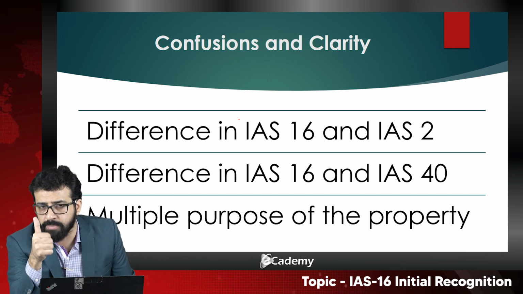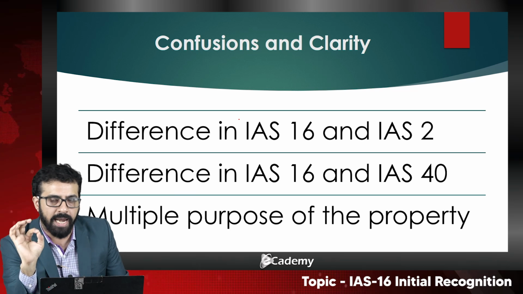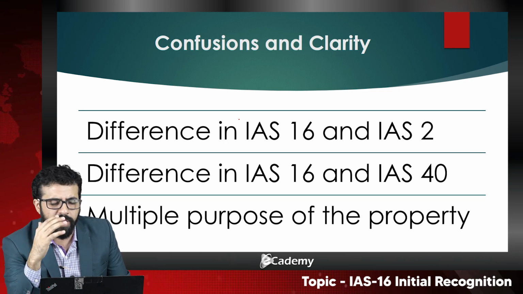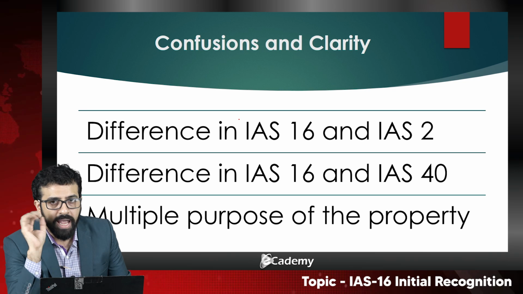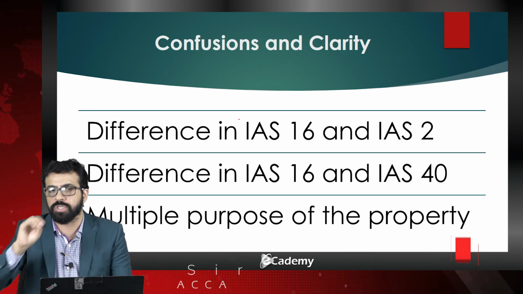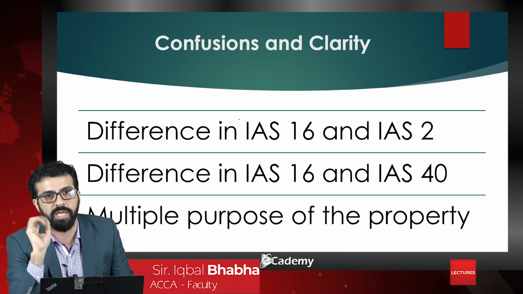So always remember, if I am acquiring for the purpose of resale, or for capital gain, or if my main purpose is to buy and sell the property asset, that particular asset would be my inventory. And if my purpose is to use that particular building for the production of goods or services, the applicable IAS would be IAS 16.